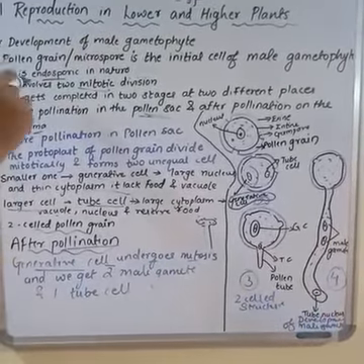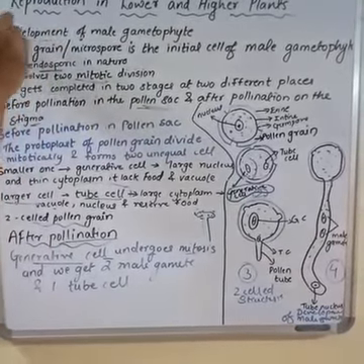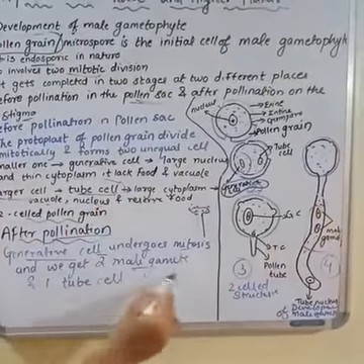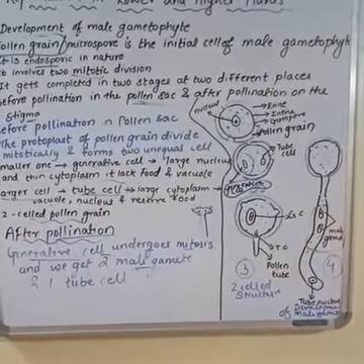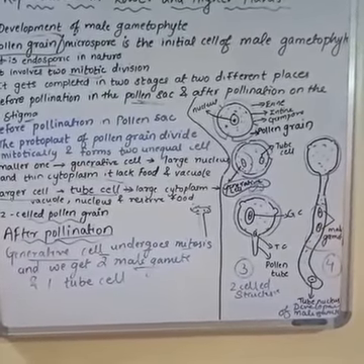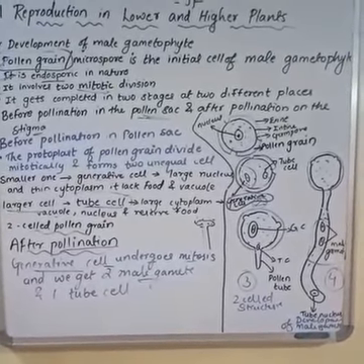Okay, so in this manner we have completed the development of male gametophyte. We started with a pollen grain, but at the last we have got two male gametes. Okay, and this was the intention to study all these things. So in the next video we will be studying the development of female gametophyte and all its structures. Thank you.